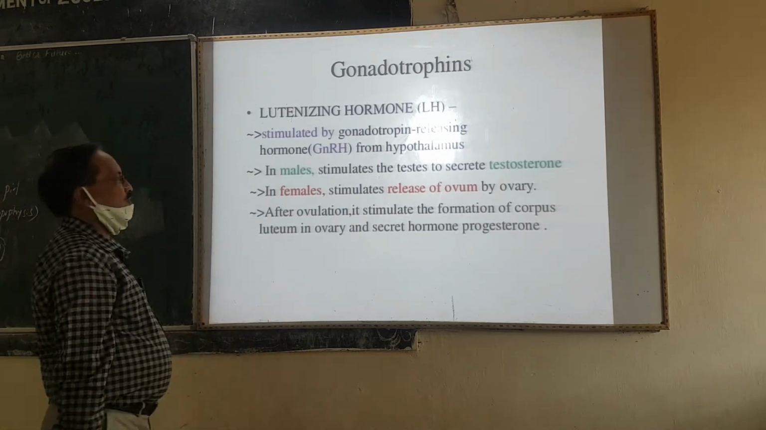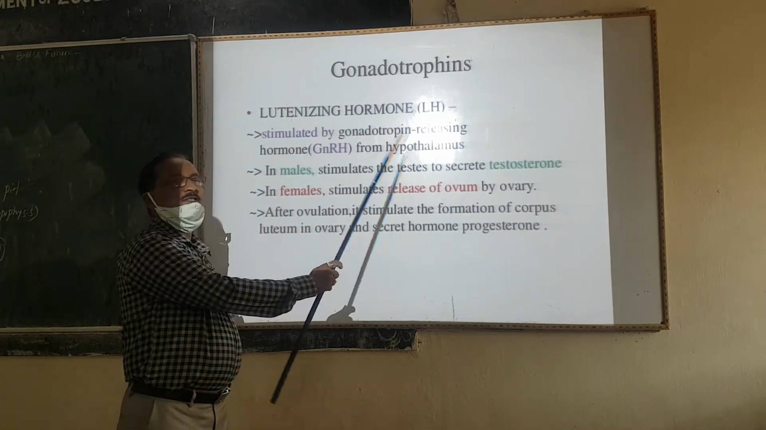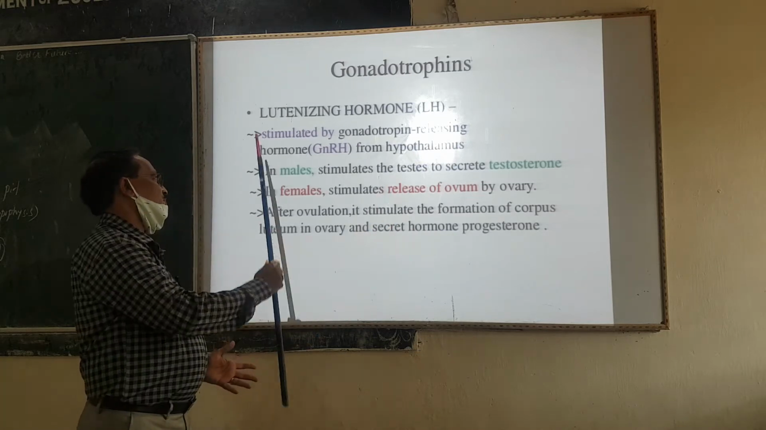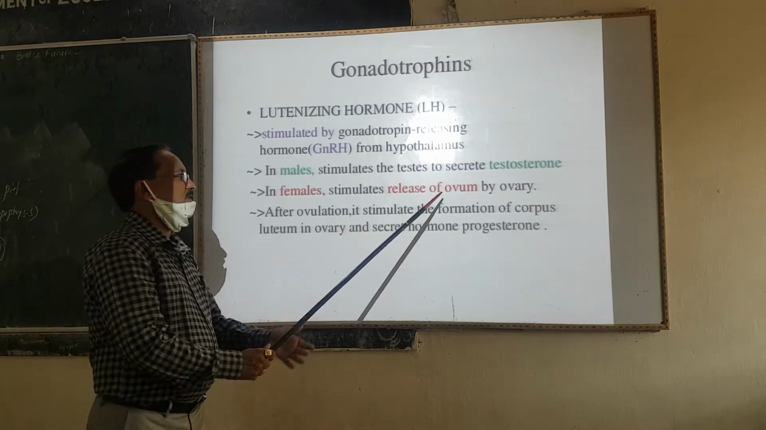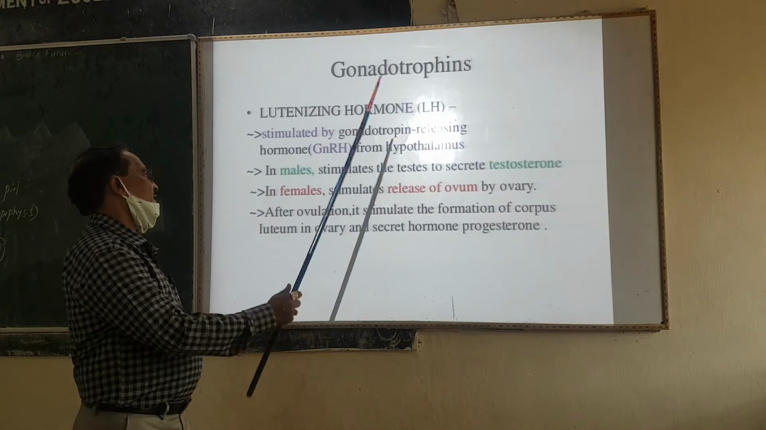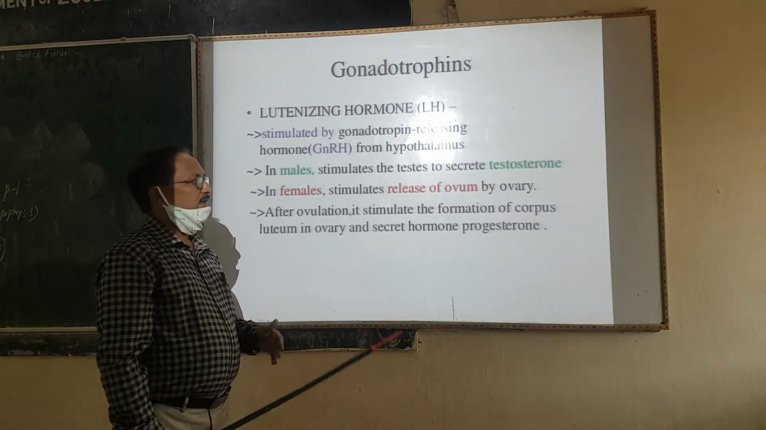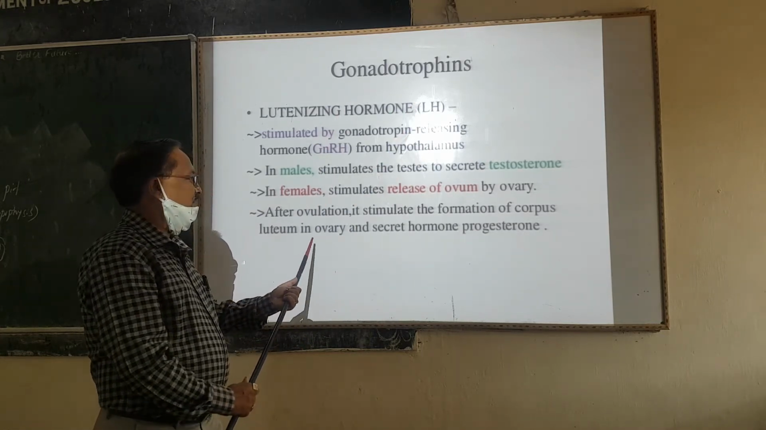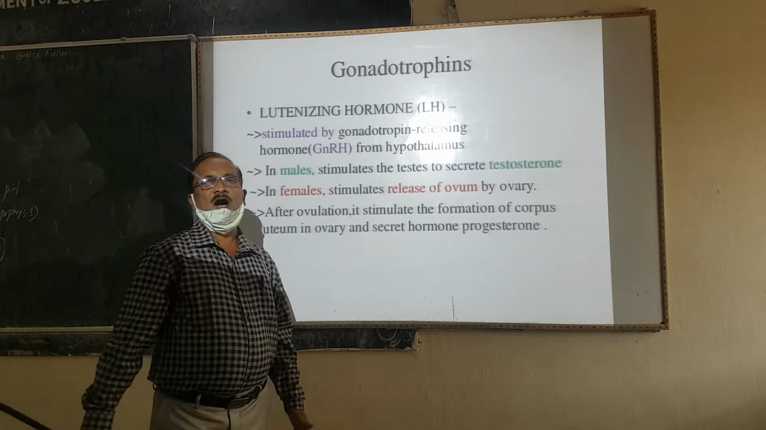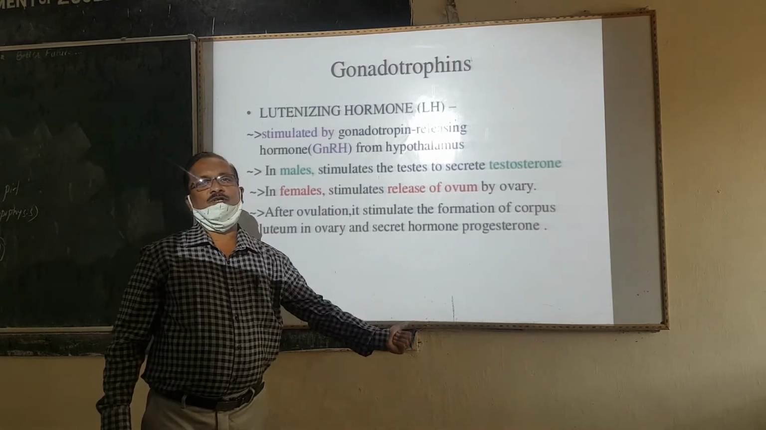In males, it stimulates the testes to secrete testosterone. In females, it stimulates the release of the ovum by the ovary. After ovulation, it stimulates the formation of the corpus luteum in the ovary, which secretes the hormone called progesterone.